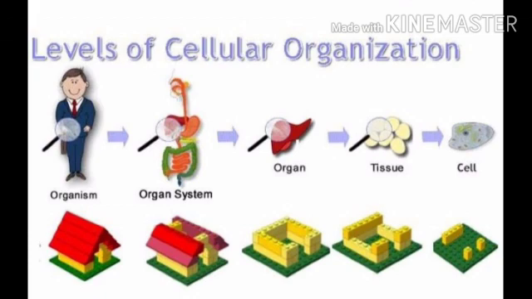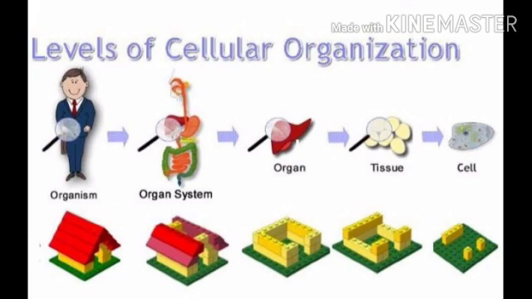We have muscular tissues in our body which help us to move our limbs, and tissues form organs, like the heart made up of various tissues, and leaves made up of various tissues. Finally, organs make an organ system.